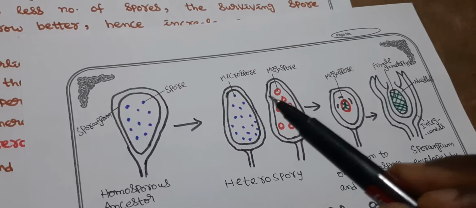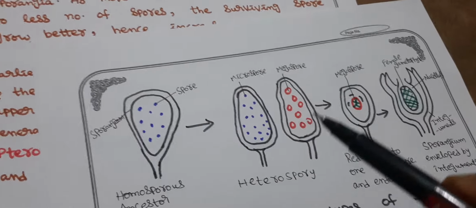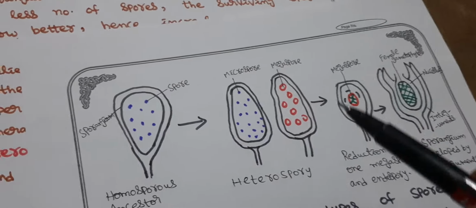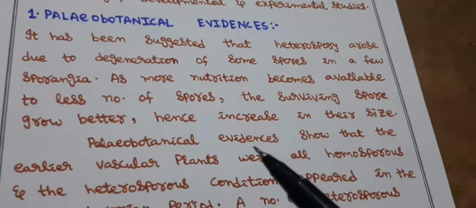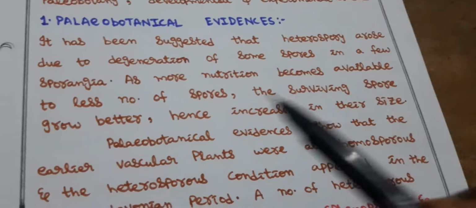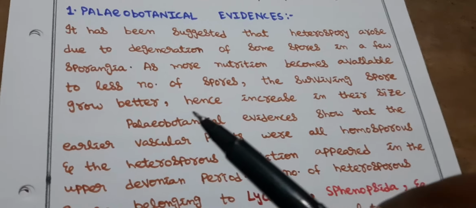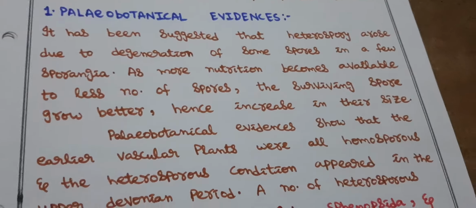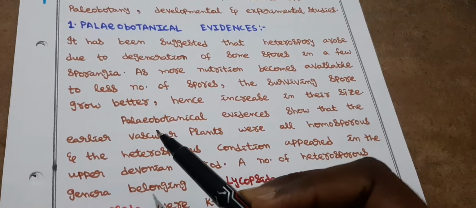From these, some spores are degenerated. If a single spore is left, the nutrition which should be given to all spores will be absorbed by the single spore. That point is discussed here. So, as more nutrition becomes available to less number of spores, the surviving spore grow better, hence increase in their size.